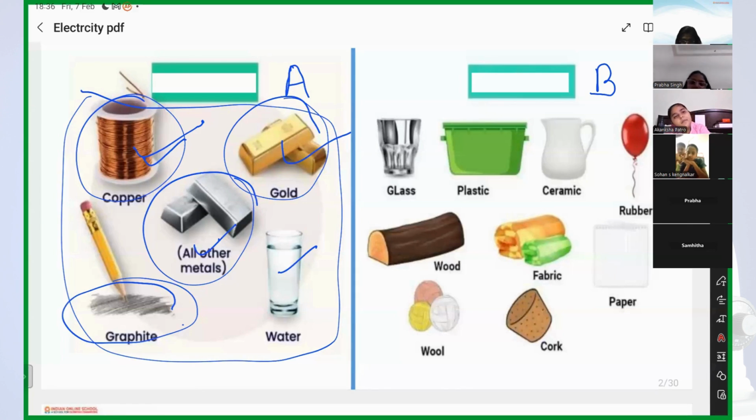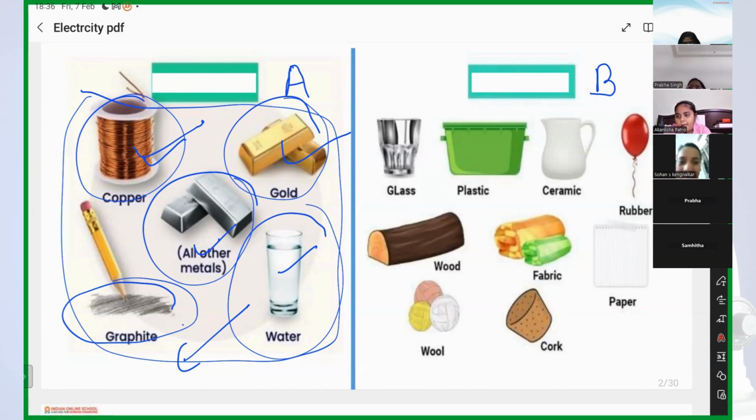Guys, graphite is a good conductor of electricity, right? And what about water? Is it a metal or non-metal? No, it is not a metal, right? It is a non-metal. But is it a good conductor of electricity or a bad conductor of electricity? Good conductor. Okay, what about you, Sohan? What's your point of view? Is water a good conductor of electricity or a bad conductor of electricity? Ma'am, it is a bad conductor, ma'am.